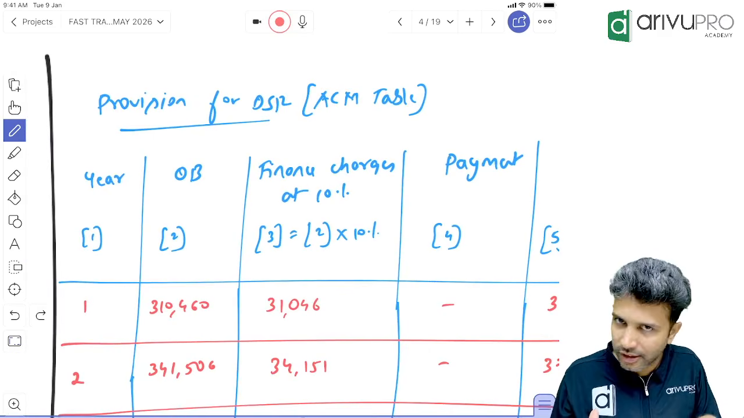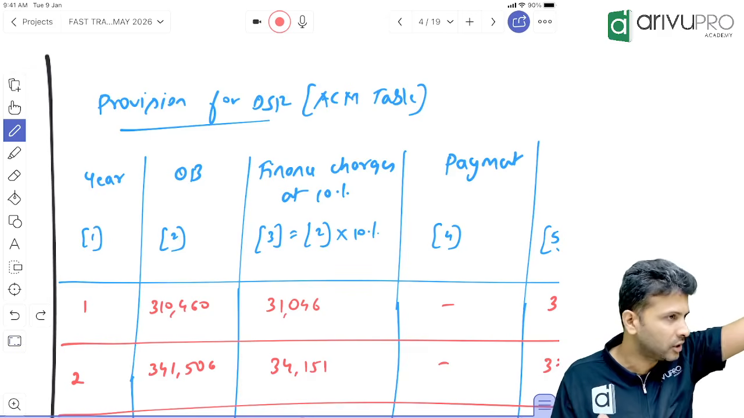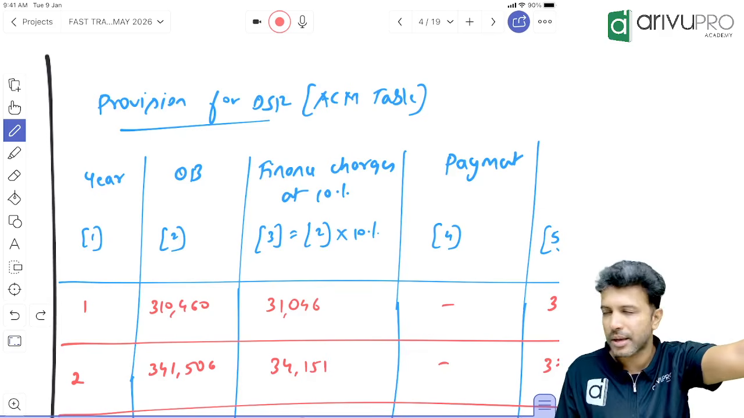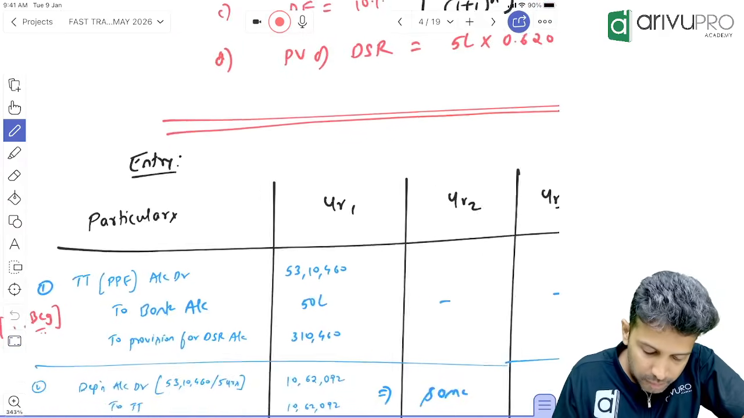If the name has not sunk in yet, no problem. It will come in many problems. I'll keep repeating that. It will get registered, not a problem. How to work this? Just keep your calculator. What is the provision for DSR balance currently in our books?